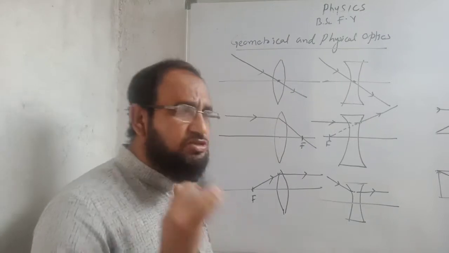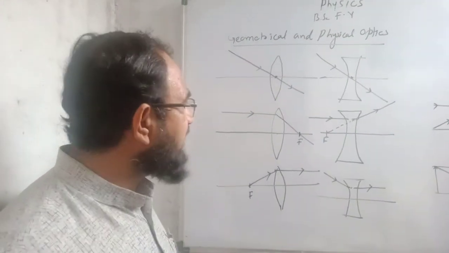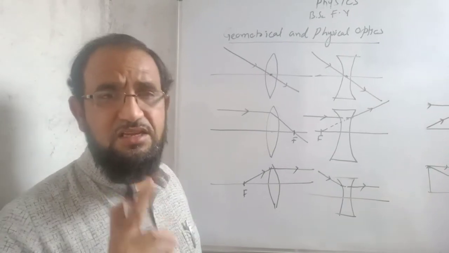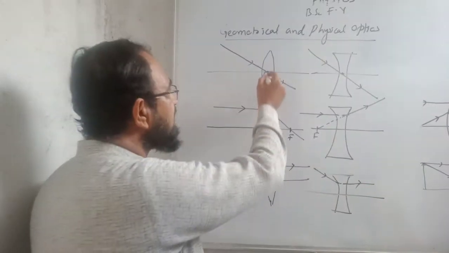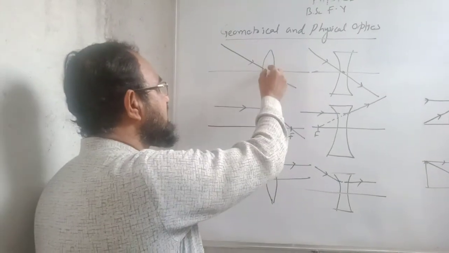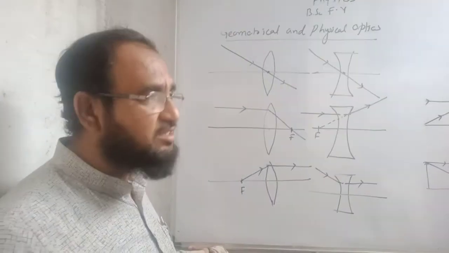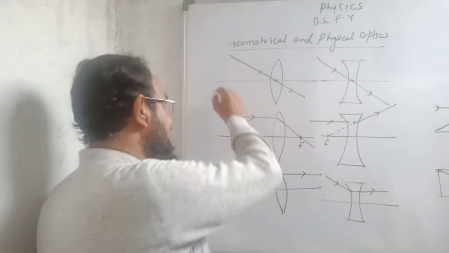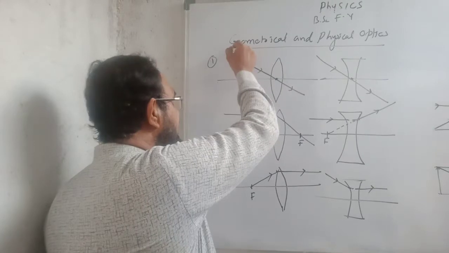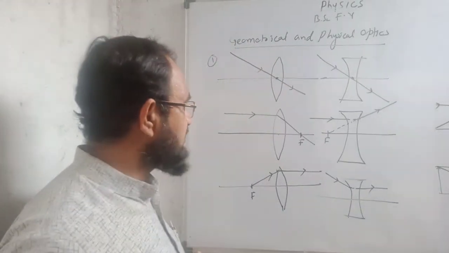Now I will show you the three rules of a lens. When a ray of light is allowed to incident at the optical center of the lens, then it will pass undeviated after refraction. There is no deviation. This is the principal axis and the ray of light is incident at the center, then there is no deviation.